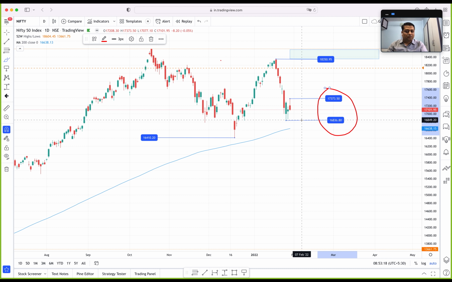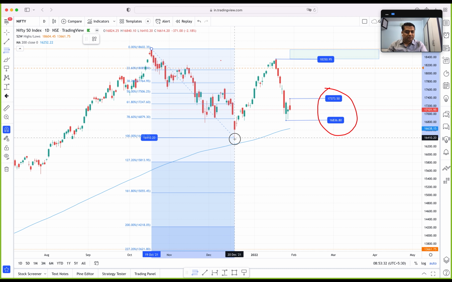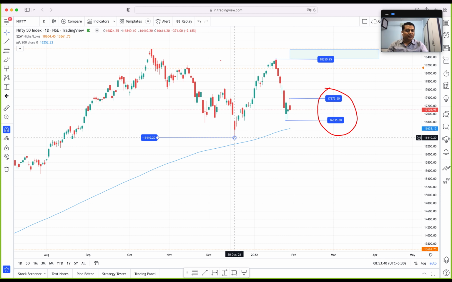If at all we break below this 16,410, then the daily time frame downtrend will confirm, and that will tell us we might be headed towards lower targets, maybe 15,800 or below that. But let us not talk about this today. This will be like daydreaming. Let's focus on these two levels for our budget related action.